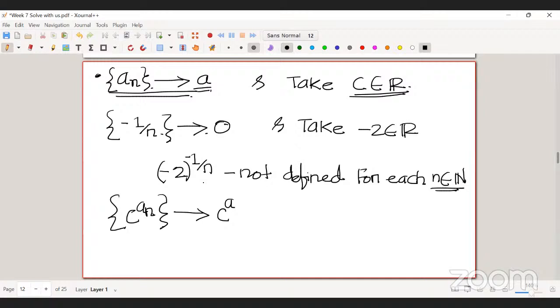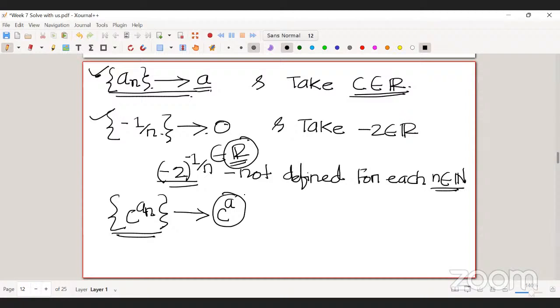Otherwise, if that C power An is in R, then the limit of this sequence is nothing but C power A. Sir, can you repeat line 1 and 2? It takes C element of R, -2 element of R, but -2 power 1 by n is not in R, right?